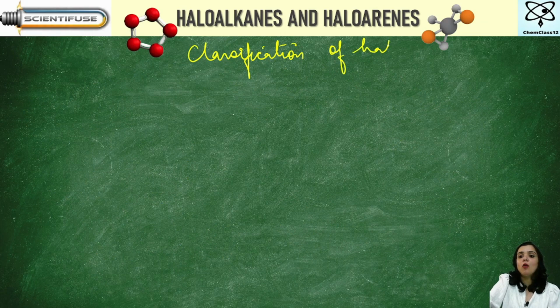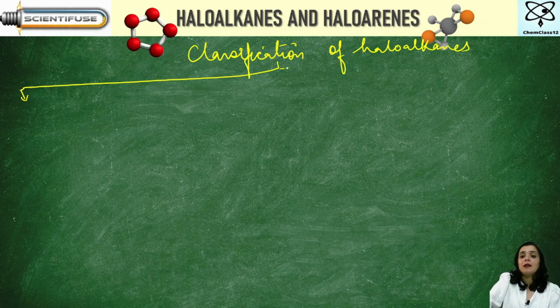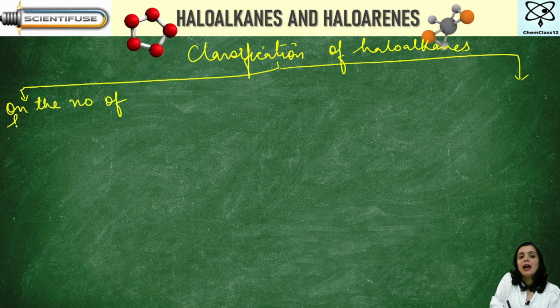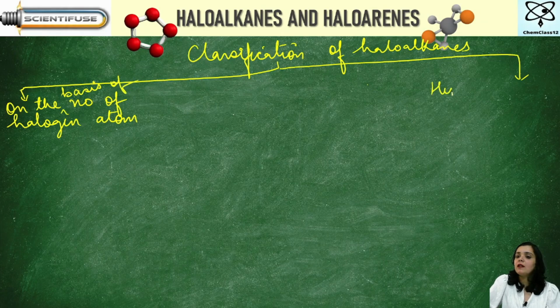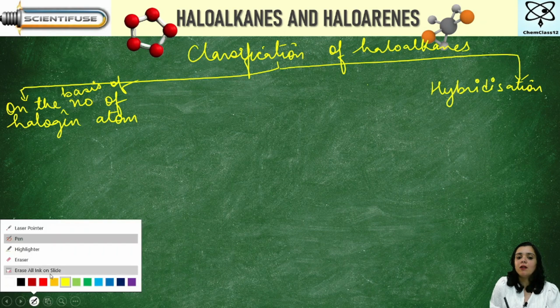Now moving on to the next, I discuss the classification of haloalkanes. This is very important, so pay attention. Whenever I talk about classification, I say the classification of haloalkanes is done on two bases. First, on the number of halogen atoms. You can add here, on the basis of number of halogen atoms, and on the other part, I can also classify haloalkanes on the basis of hybridization. Now let us have a look.